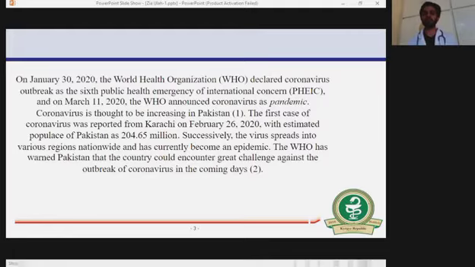Coronavirus started to increase in Pakistan. The first case of coronavirus was reported from Karachi on February 26, 2020. The estimated population of Pakistan is 2.65 million. Students who had just come from Iran and another Islamic territory. Successively, the virus spread into various regions nationwide and had become a pandemic. The World Health Organization had warned Pakistan that the country could encounter great challenges against the outbreak of the coronavirus in the coming days.